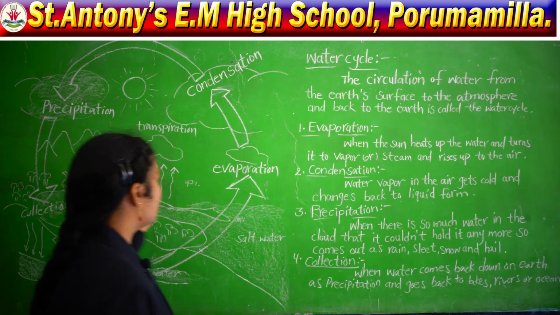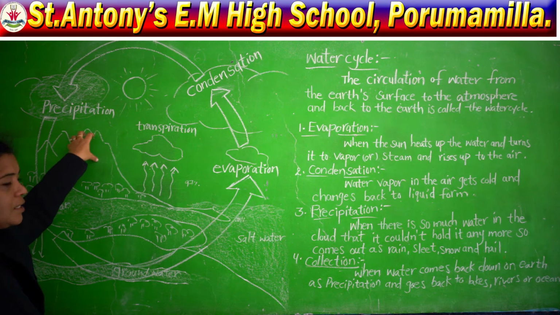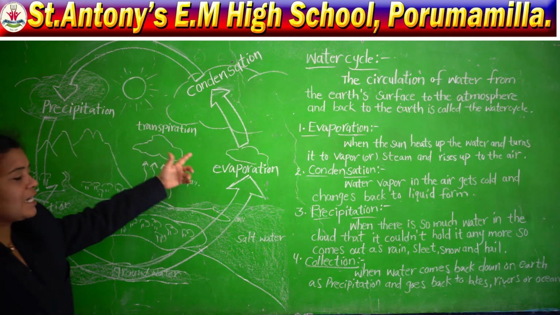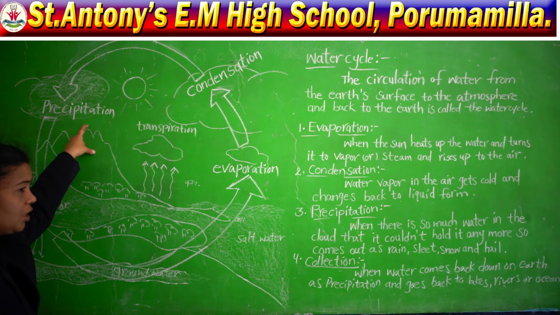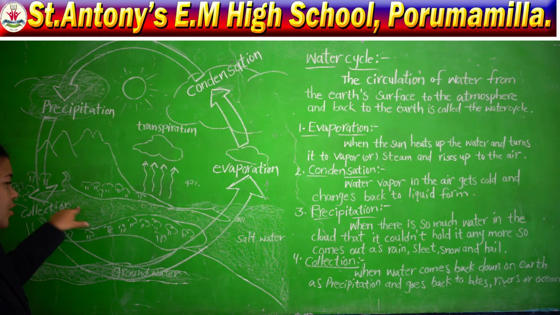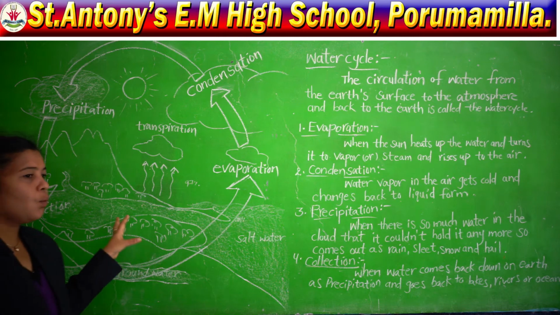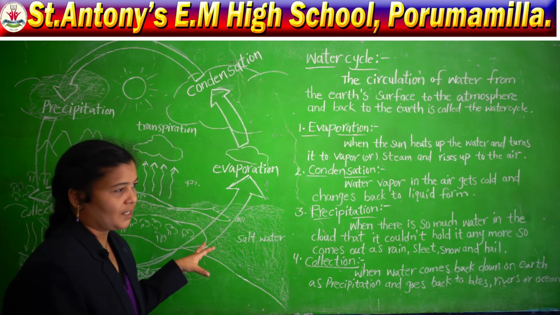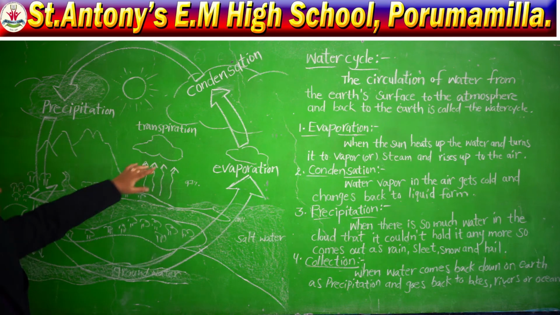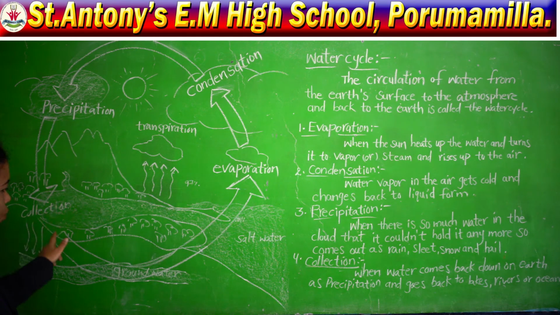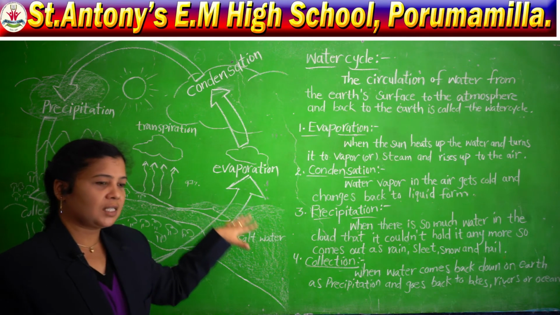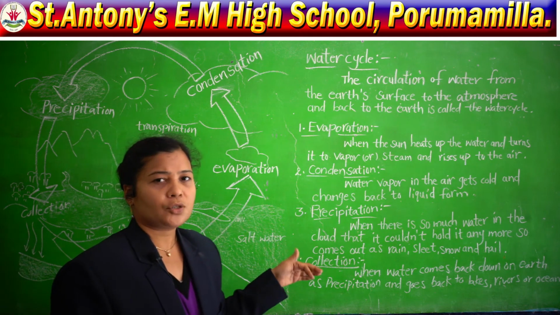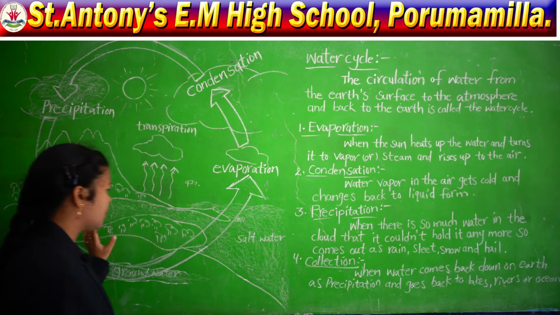So, here the clouds play a vital role in this water cycle process. When evaporation starts, it changes into condensation, the condensation changes into precipitation and the precipitation changes into collection. Collection means what? Whatever water we have on the earth's surface. So, when the water comes back down on the earth as precipitation and goes into the rivers, seas, lakes and also oceans, this we call collection.